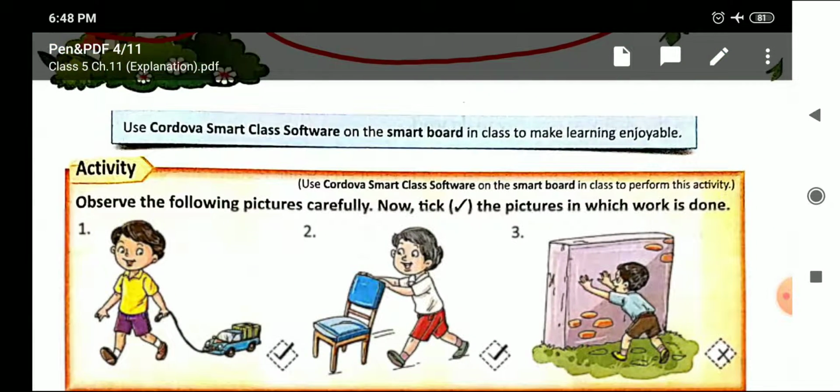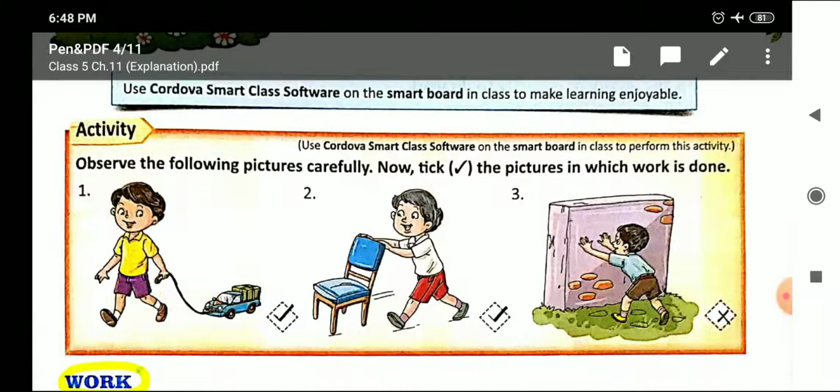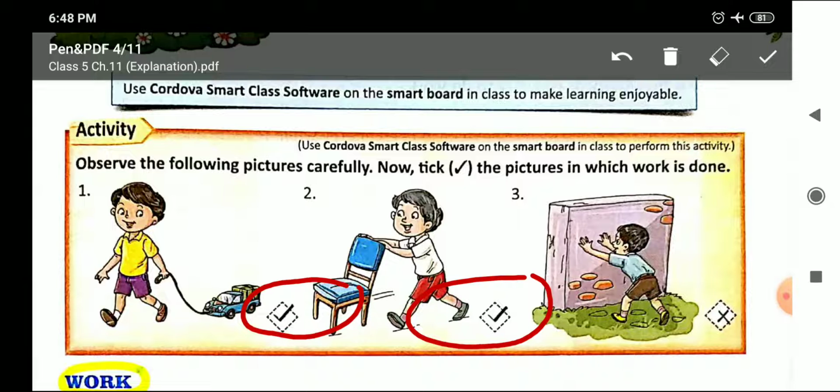First of all, we did this activity in the book, in which you can see clearly that in the first and second pictures, as the object is moving from its place, work is done. But in the third picture, you can see very clearly that the boy is trying to push a wall. But as the wall doesn't move from its place, that means no work is done.